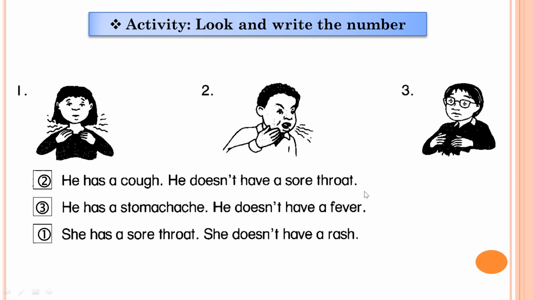Okay, good everybody. So it is quite easy for you to remember the declarative statement with have or has. We use has with he, she in the positive, but we use doesn't have in the negative way.